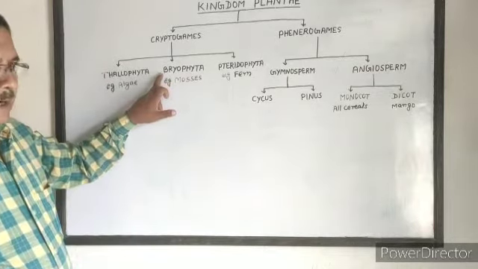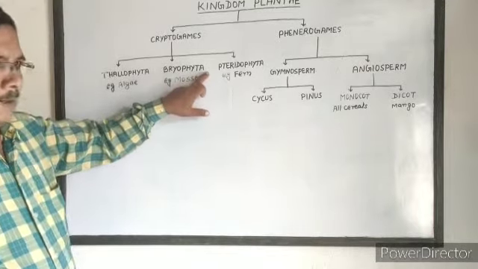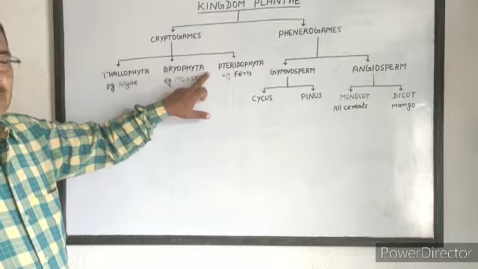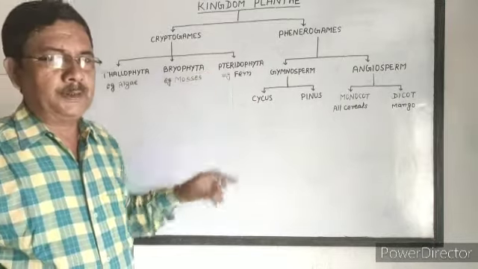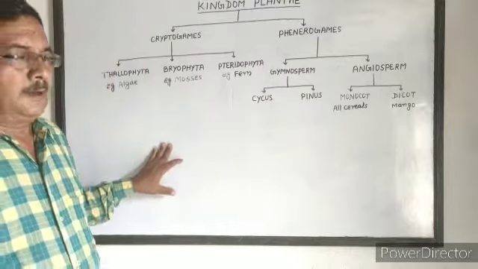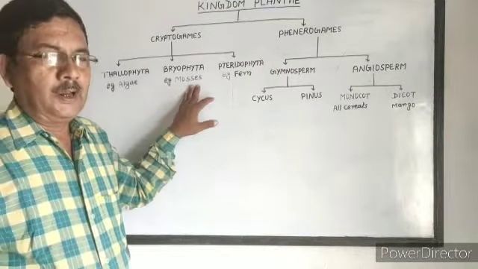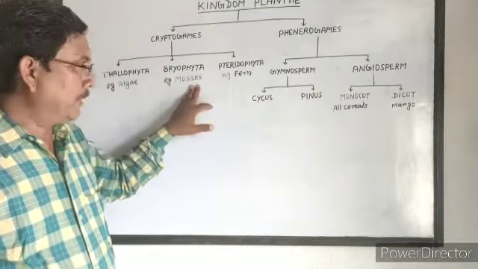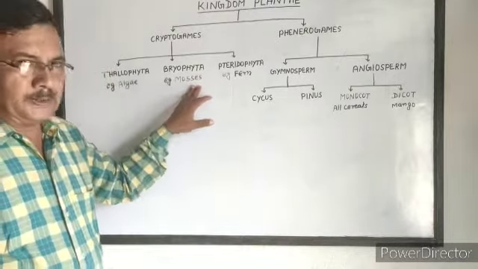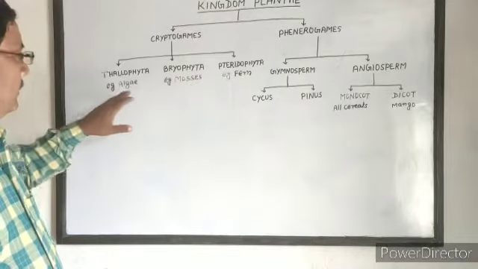Next is Bryophyta. In Bryophyta, the plant body is slightly differentiated into root-like structures and leaf-like structures. Not actual roots and not actual leaves are present.